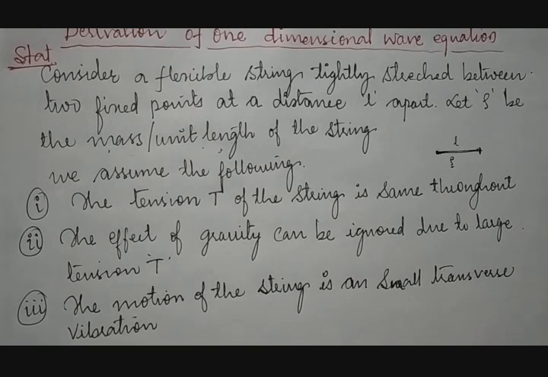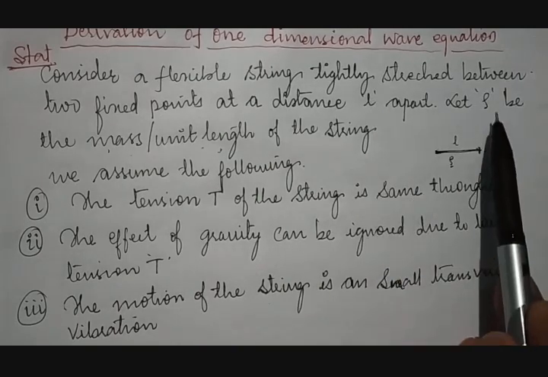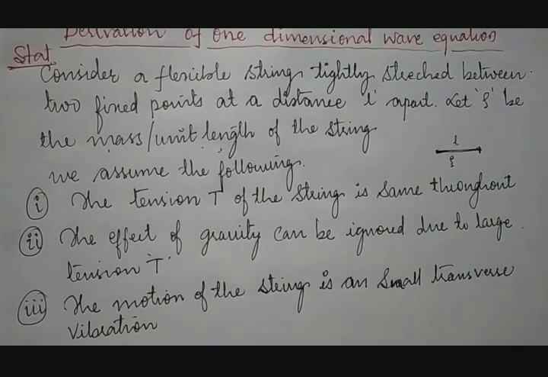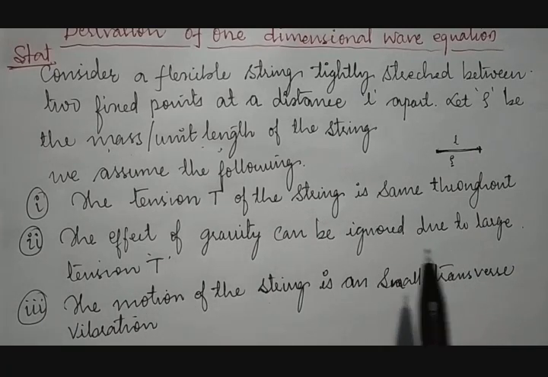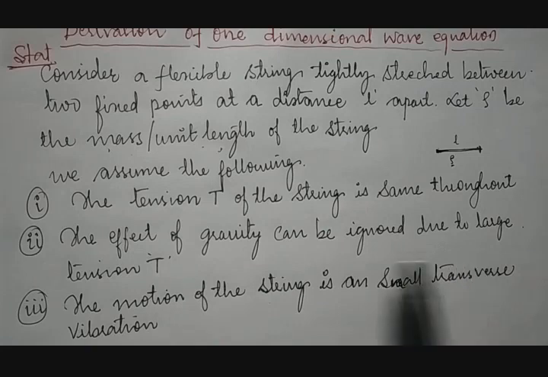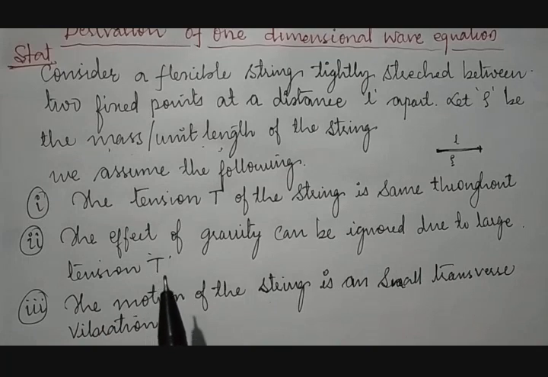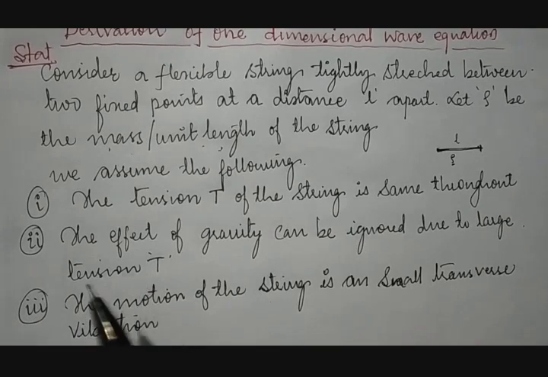You can see the string of the guitar is fixed between 2 points and it is tightly stretched. The distance is L and the thickness of that guitar string will be rho. And when it is tightly stretched between 2 points, then the tension will be distributed throughout that guitar string. Then the effect of the gravitational force will be ignored due to large tension. You can see in a guitar string, the string doesn't touch the wooden piece. It maintains its distance from the wooden piece because it is tightly stretched. Means there is no gravitational force.